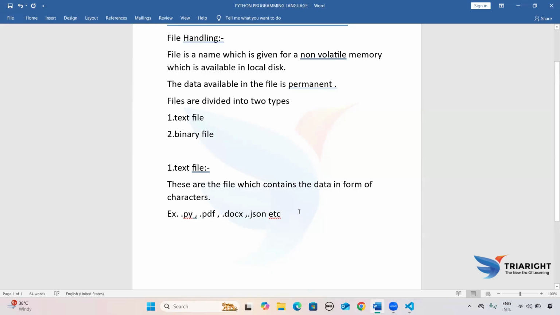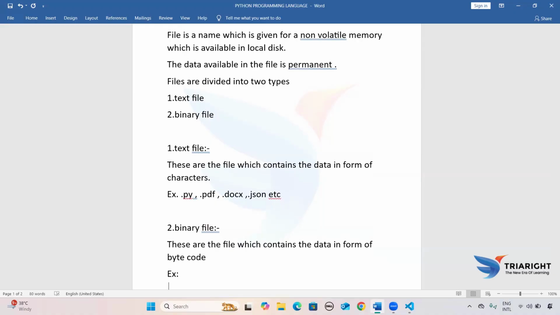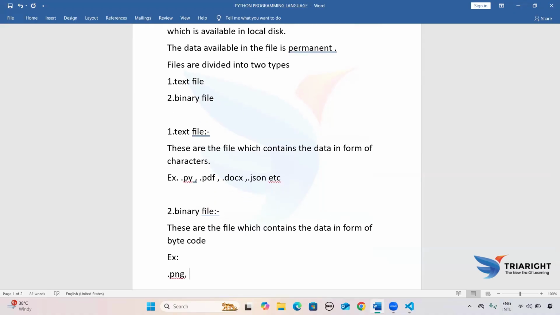Now the next one: what is called a binary file. Binary files are files which contain data in the form of bytecode. Examples of bytecode files will be .png, .jpeg, .mp3, .mp4.